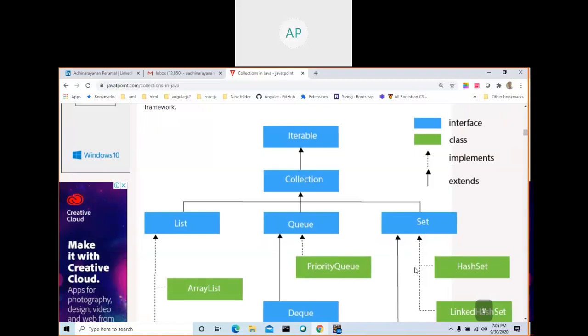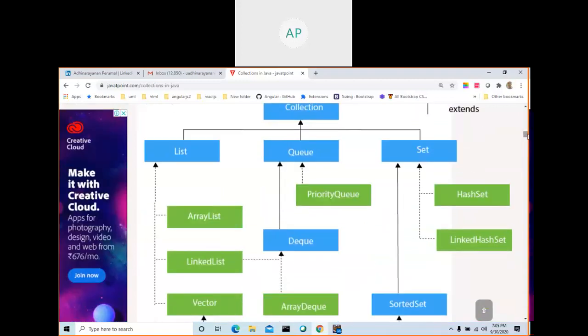Same way, in exception handling, you saw a number of classes: ArrayIndexOutOfBoundsException, SQLException, NullPointerException, RuntimeException. There are a lot of exception classes available as part of the exception hierarchy. Same way, in collection framework, you have a number of classes and interfaces in order to handle different activities.